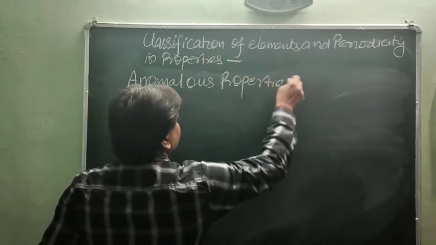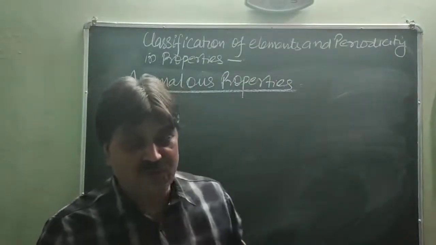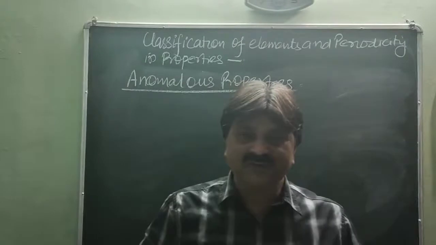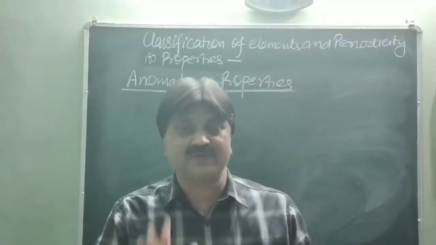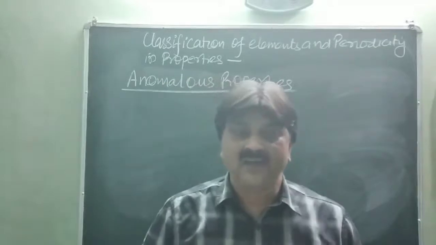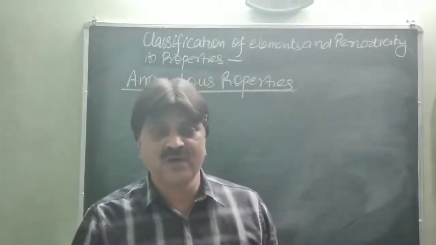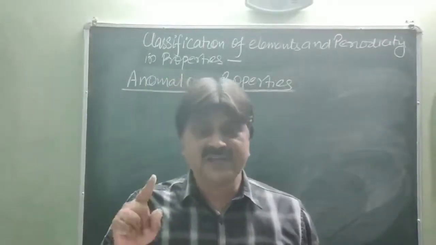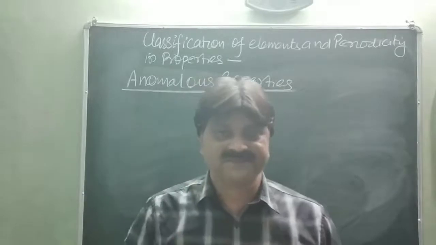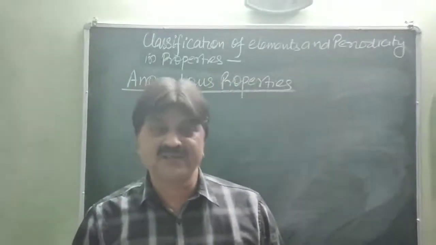Anomalous properties. The first element of each group shows somewhat different properties to the rest of the elements of the same group. I repeat it: anomalous means the first element of each group shows somewhat different properties to the rest of the elements of the same group. This property of elements is known as the anomalous property.